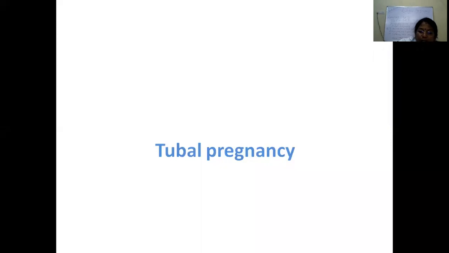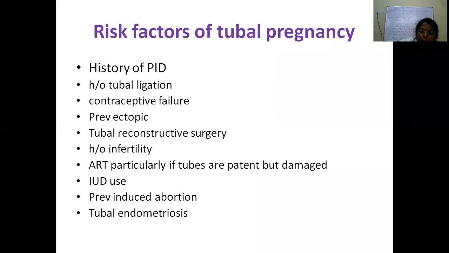So now we'll see the most important ectopic pregnancy, the tubal pregnancy. So what is the etiology of tubal pregnancy? Etiology is multifactorial. Any factor that causes delayed transport and entrapment of the fertilized ovum through the fallopian tube favors implantation in the tube and can give rise to tubal pregnancy. So any factor which affects the motility of the fertilized ovum from the tube into the endometrial cavity will cause tubal pregnancy.